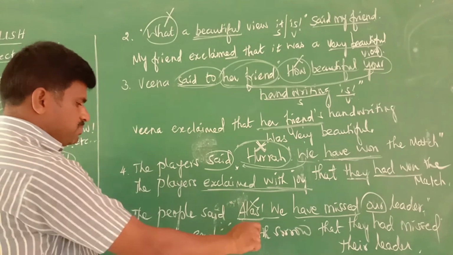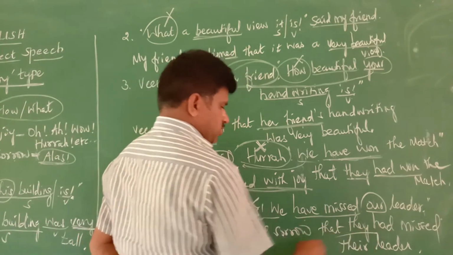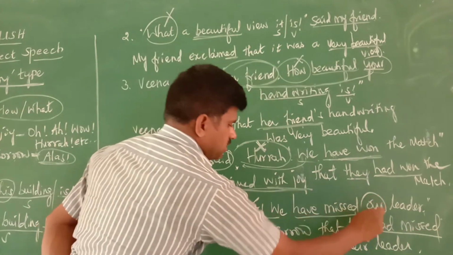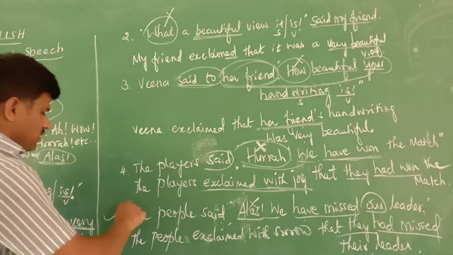You see: the people exclaimed with sorrow. That, the conjunction. "We" changes into "they." "Have missed" is "had missed." "Our," that word, changes into "their." Leader, full stop. This is the answer for the fifth one.